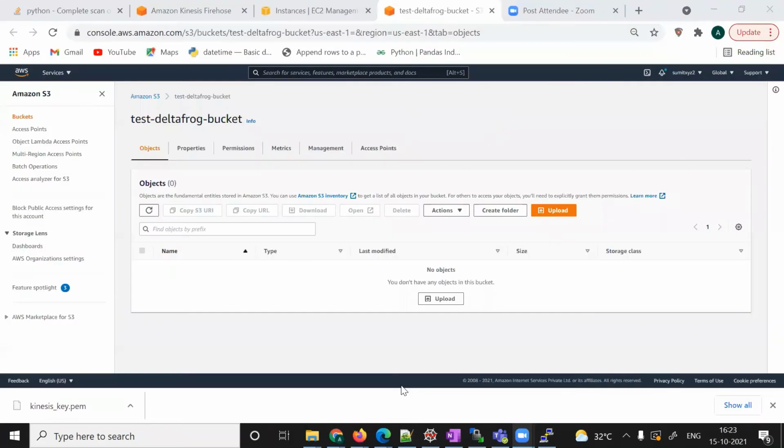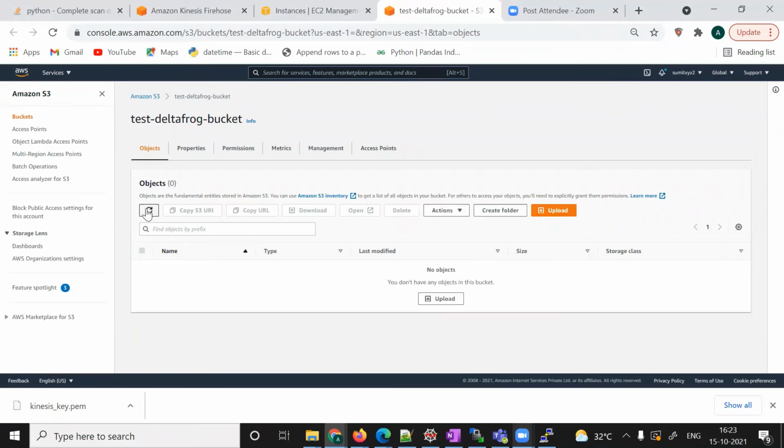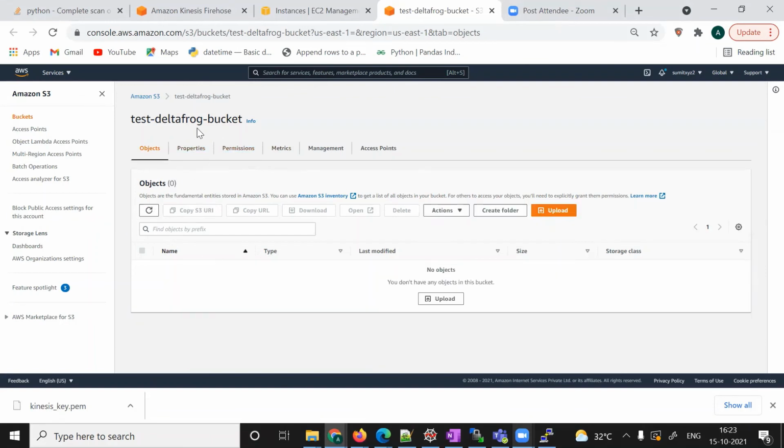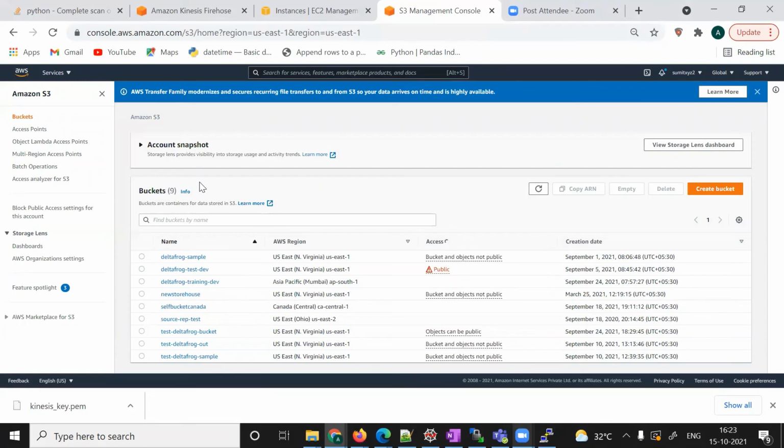So now if you come here and see, nothing got created until now. It will deliver. It will take some time. We have defined 60 seconds, so after 1 minute, it will dump all the files here. We'll keep refreshing it.